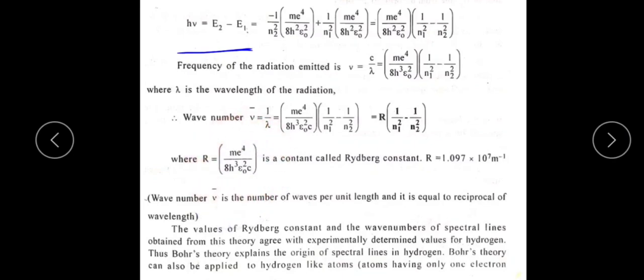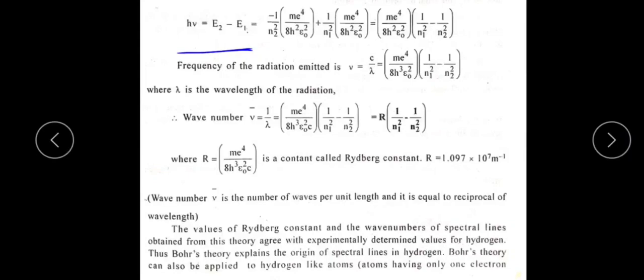It is equal to m e raised to 4 by 8 h cube epsilon naught square into c. After substituting the values of the constants, you will get R equal to 1.097 into 10 to the power 7 per meter. This is the value of the Rydberg constant.